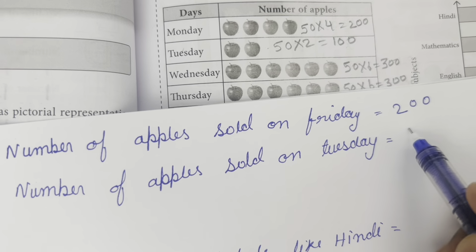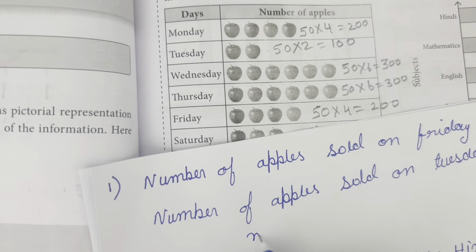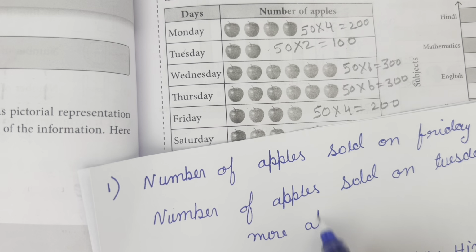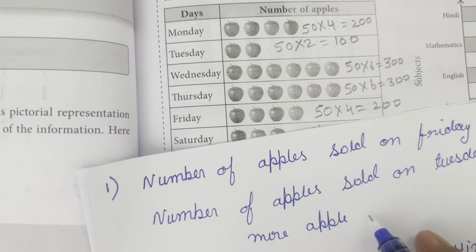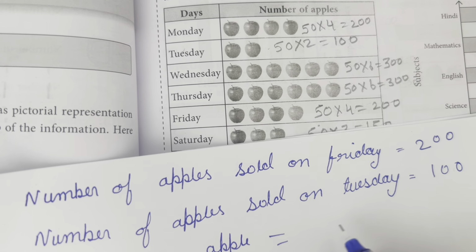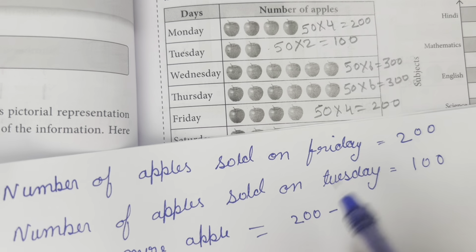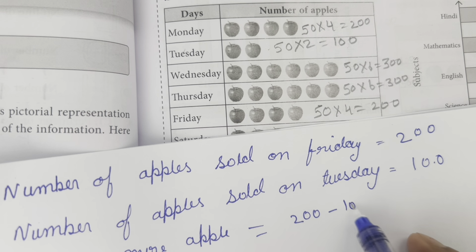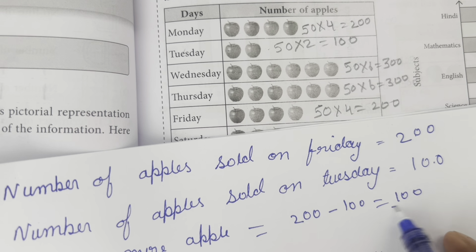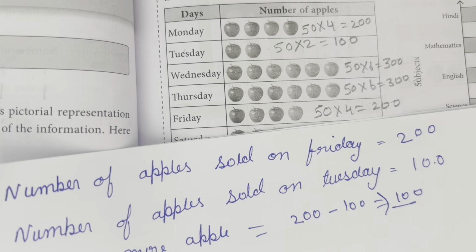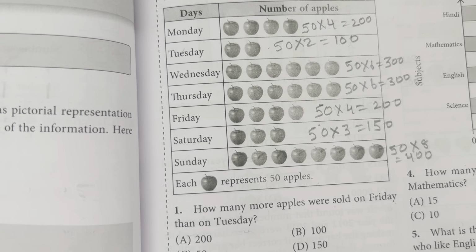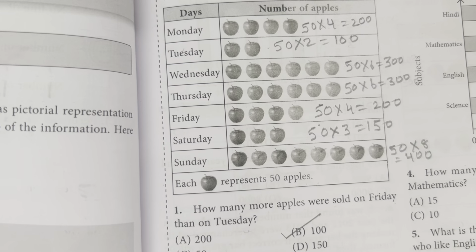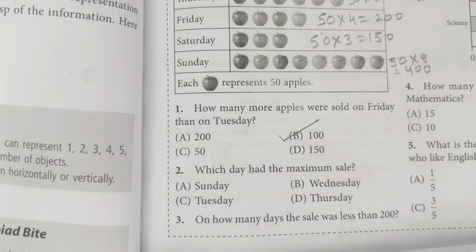Then more apples sold on Friday than on Tuesday is equal to 200 minus 100. Is it clear? So our right answer is 100. So 100 is in option B. So option B is the right option for question number 1.